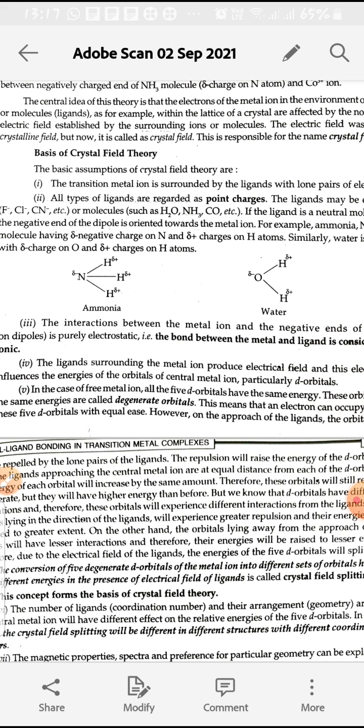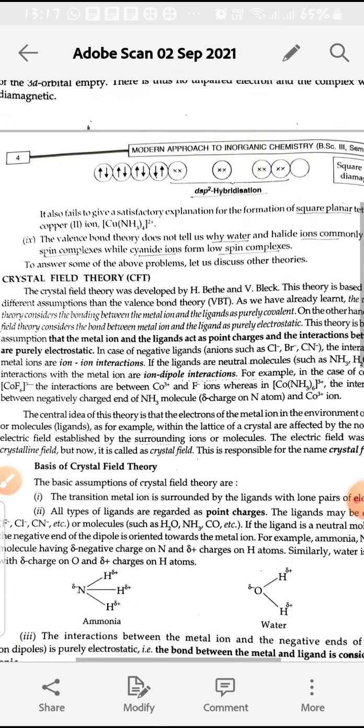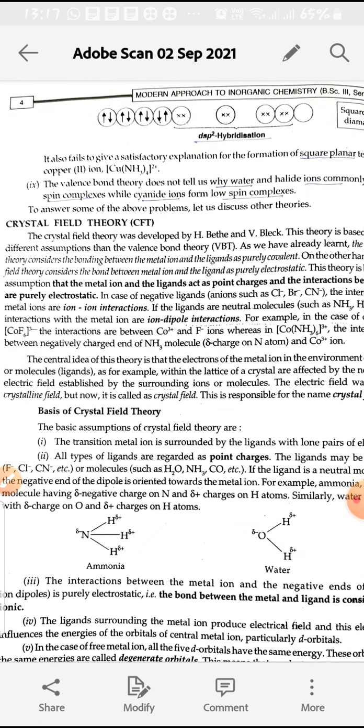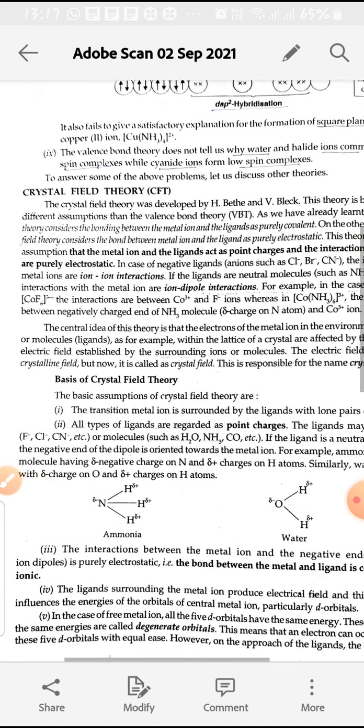So the metal, which has a positive charge, interacts with the negative part of the ligand, the nitrogen atom, and the positive charges are on the hydrogen atoms. So there will be an ion dipole interaction. So there will be two types of interactions: ion-ion interactions and ion dipole interactions.